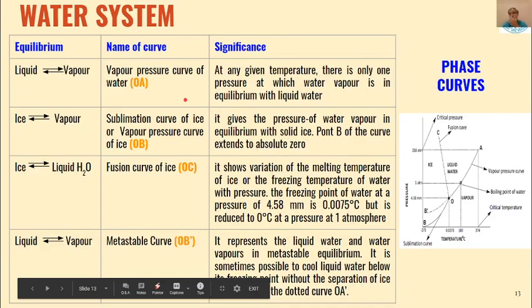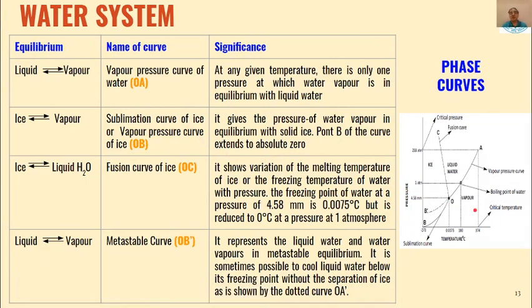Then these are the different curves which are present in the water system, the phase curves. First curve is the vapor pressure curve of water, which is OA. This curve is called the vapor pressure curve of water. Here in this curve, liquid water is in equilibrium with water vapors. So these two phases are in equilibrium.